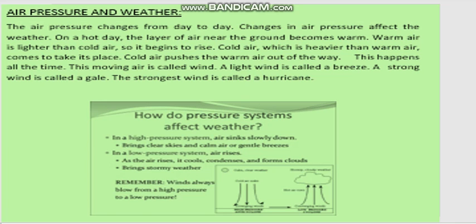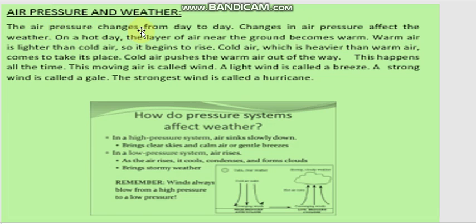Now next topic is air pressure and weather. We know that there is air all around us, and as I told you that air also exerts pressure on all living things. Similarly, this air pressure also has an effect on the weather.